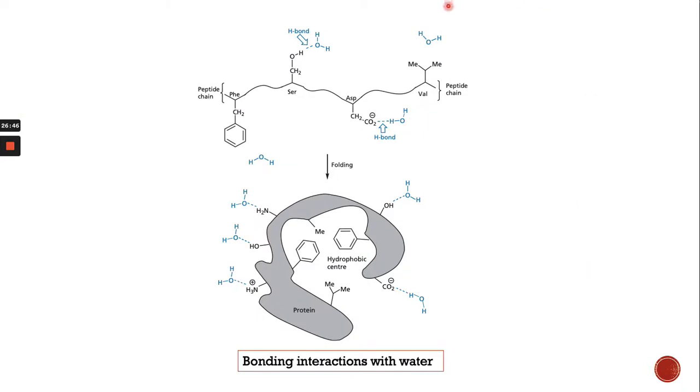This is the binding interaction with water. There is one water molecule, and the polar part of the amino acid binds with the water through hydrogen bonding. So water interacts through hydrogen bonding with the various amino acids in the protein.